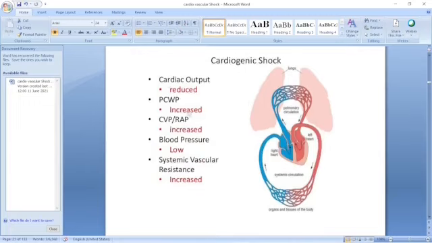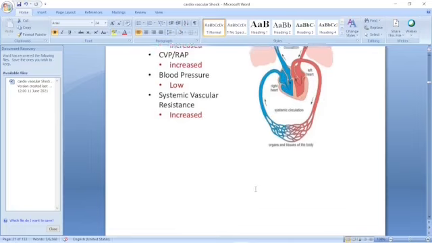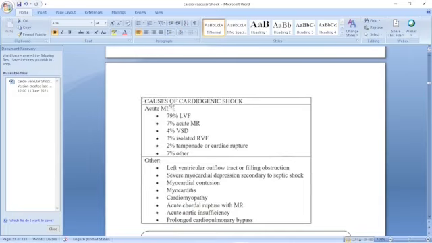What are the symptoms and signs we see? There is a reduced cardiac output. There is an increased central venous pressure, CVP, and the blood pressure is low. Systemic vascular resistance increases, because the body tries to increase the systemic vascular resistance to raise the blood pressure, which is reduced.